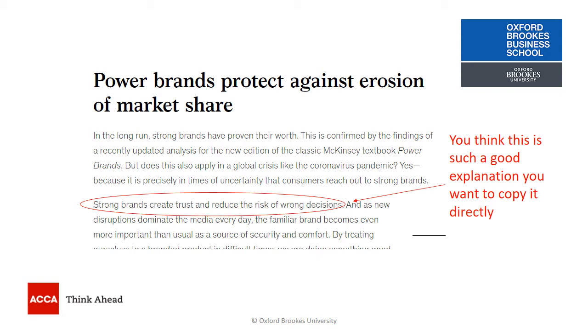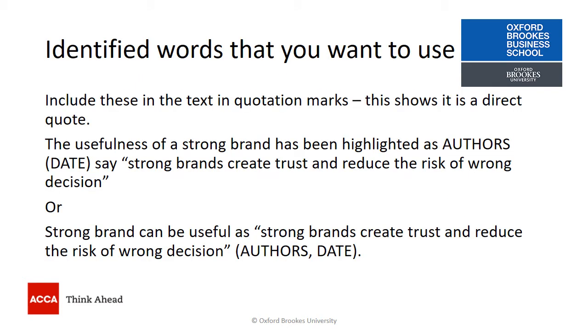So how do I do that? Well, I identify the words that I'm including within quotation marks. This shows it's a direct quote. For example, I might be saying the usefulness of a strong brand has been highlighted as, and the authors of that article with the date say, open quotation marks, strong brands create trust and reduce the risk of wrong decisions, close quotation marks. So within the quotation marks, I have taken the exact words from the article.